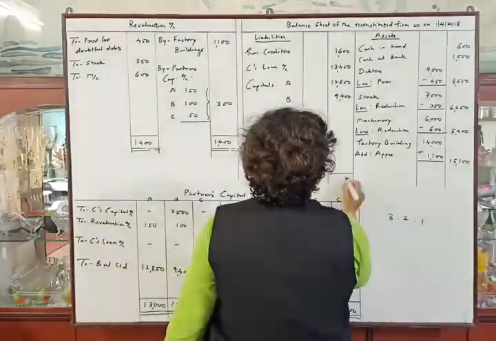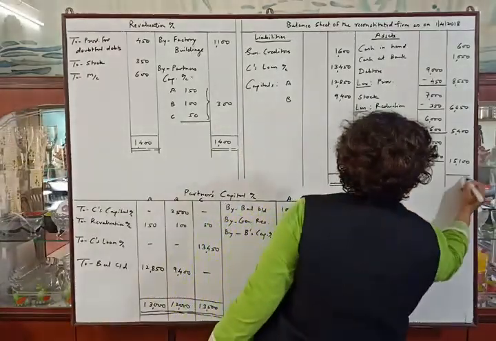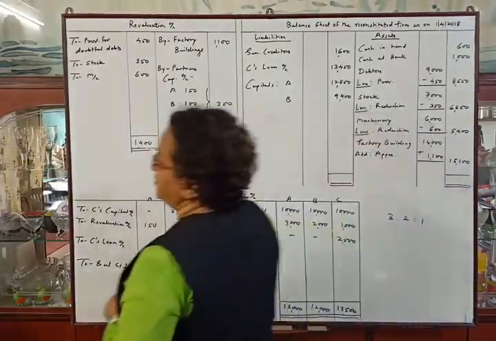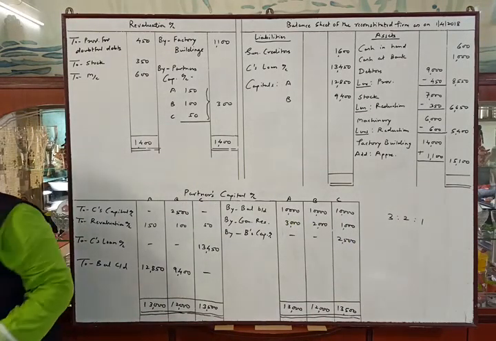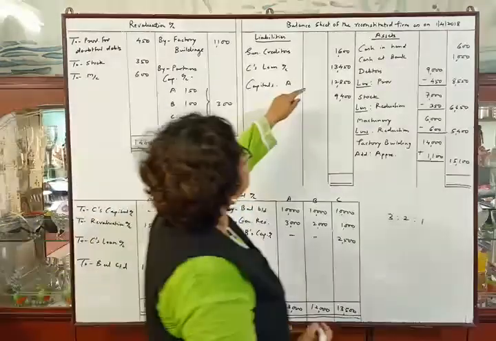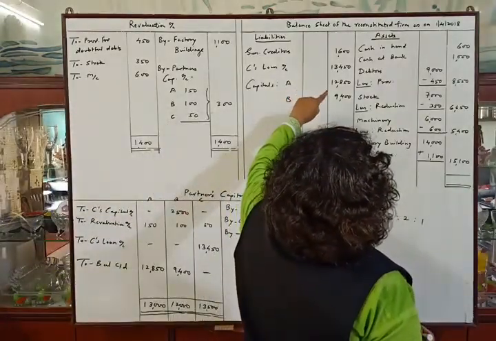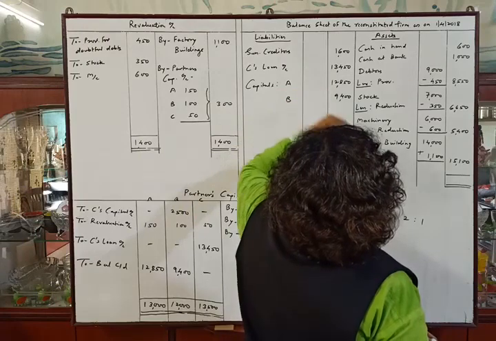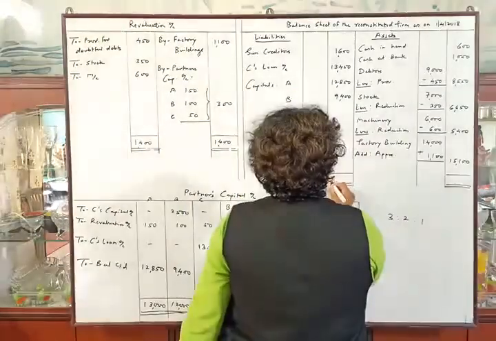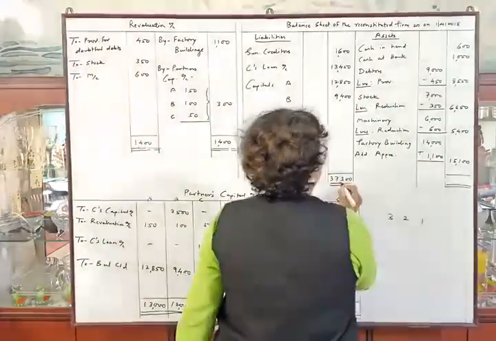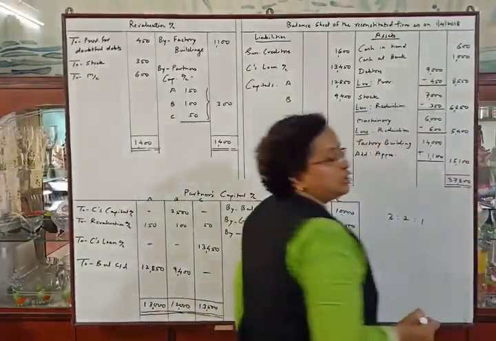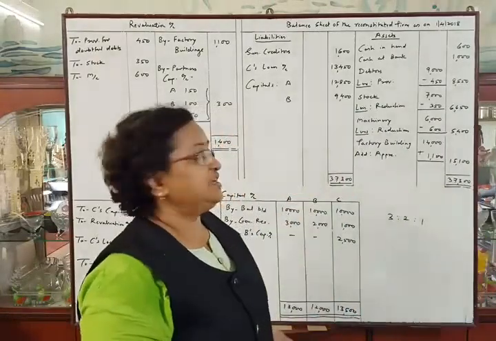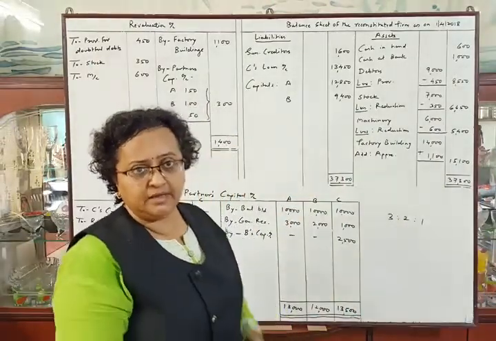Now all adjustments are over. See the problem. There are no other adjustments in the problem. So now we will tally the balance sheet. I think it is 37,300. 37,300. You have to make the total of both the sides and check the answer. Okay, that's all.